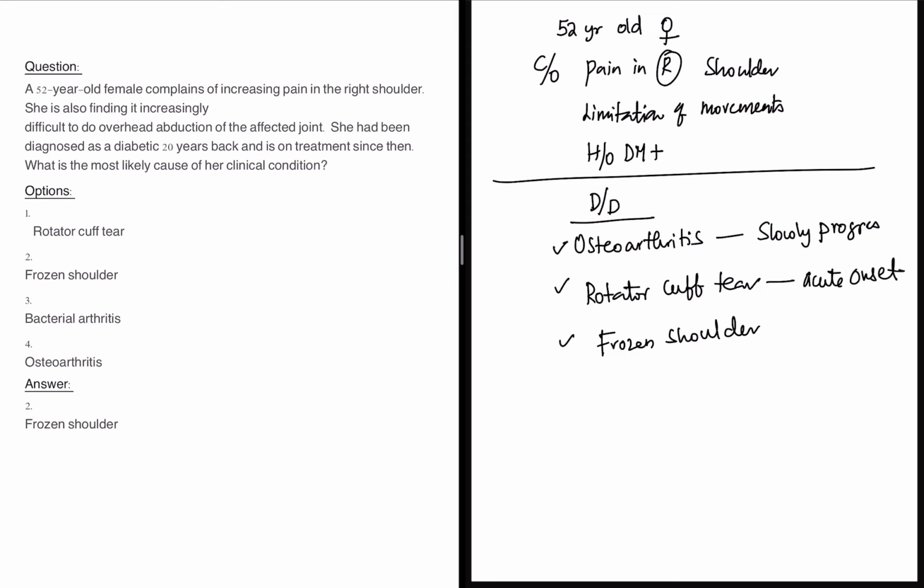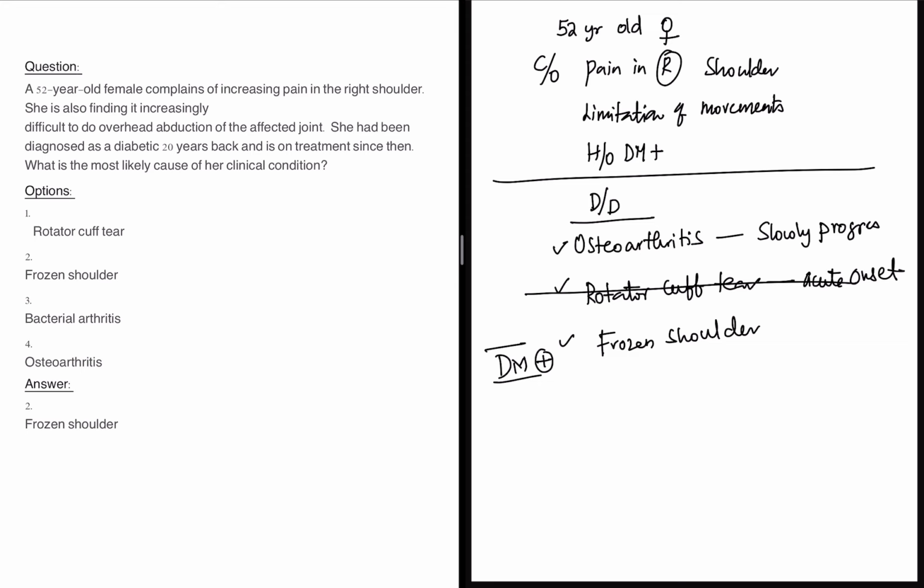Because here in this case the female is complaining of slowly increasing pain, that means it started at grade 0, grade 1, and the pain is increasing slowly. So it is more or less insidious in onset, right? So you can definitely rule out rotator cuff tear here. And one important clue here is diabetes mellitus.